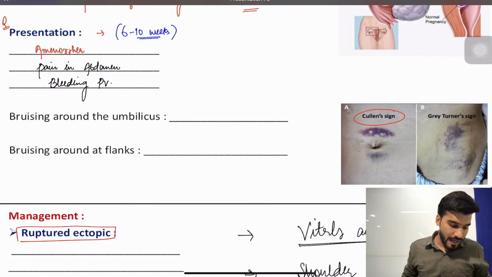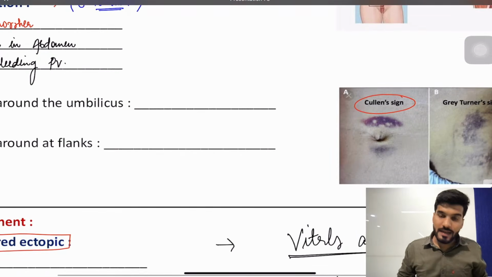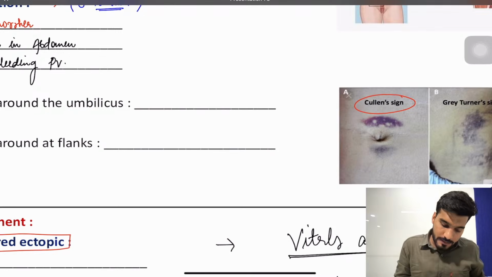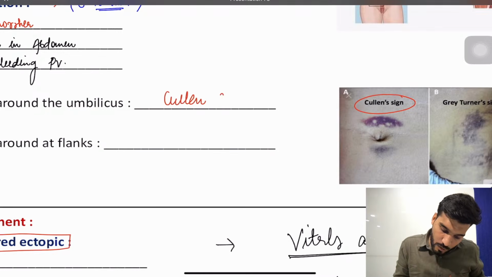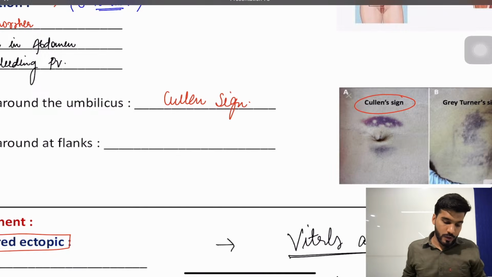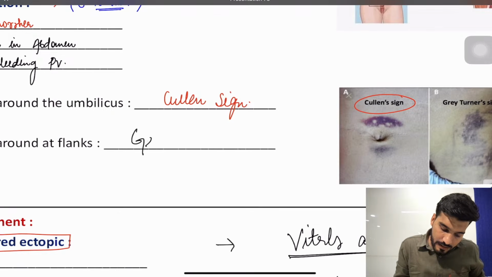So this is called Cullen sign. What is Cullen sign? It's bruising around the umbilicus. Okay, and bruising around the flanks is called Gray-Turner sign.